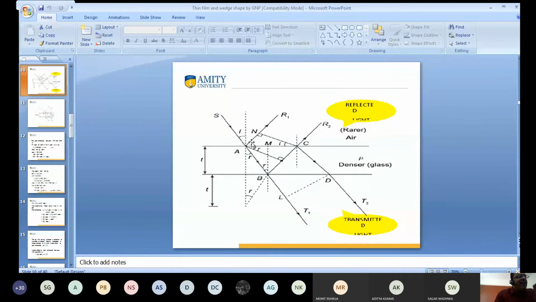I want to clear this. I want to calculate the path difference between AR1 and CR2. What is the path difference?